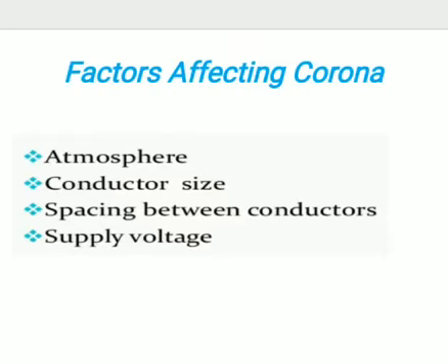Next, clearance from ground. The height of the conductor from the ground also affects the corona. The smaller the clearance of the conductor from the ground, the higher the corona. The clearance between the conductor and the ground should be more.